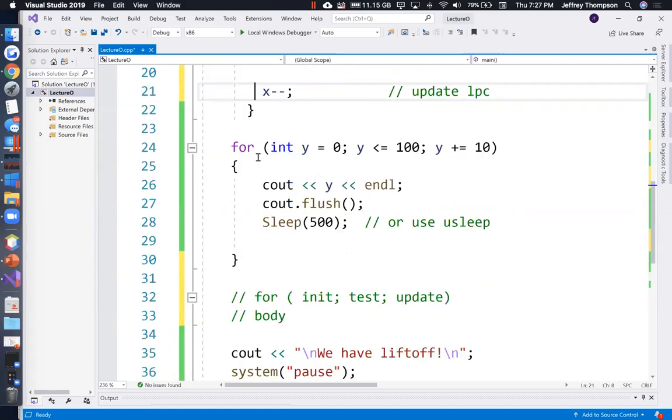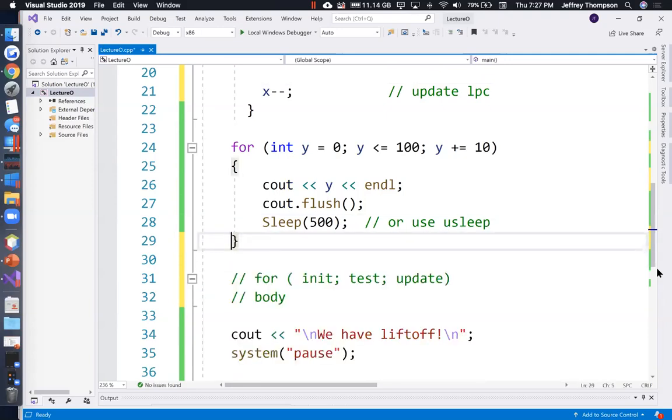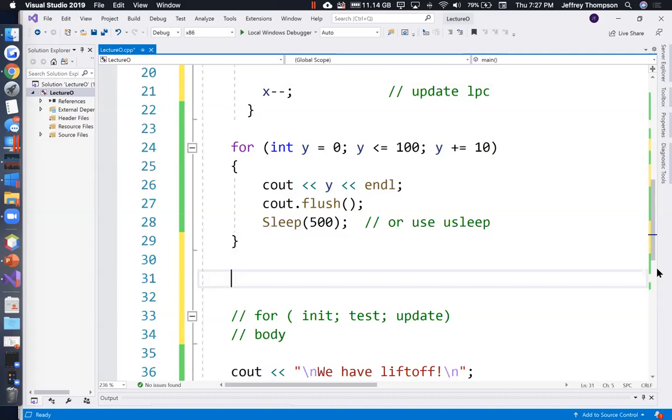So that's a for loop. Got a start condition, an end condition, and an update. What if we want to count up? That was counting down. Let's just count up by ones. Let's count from 30 to 40 by ones, right?